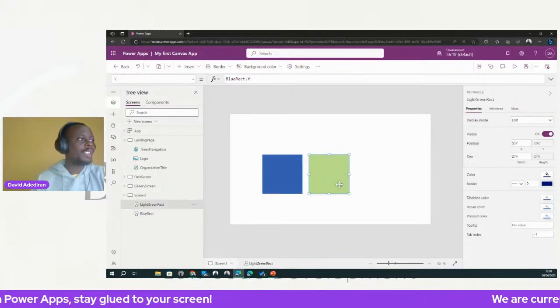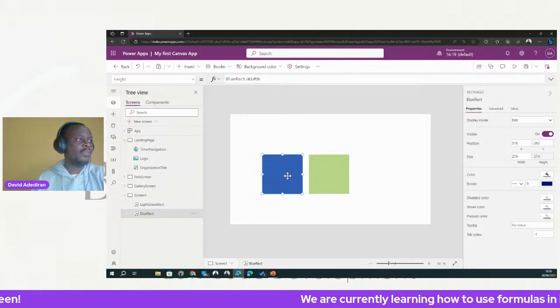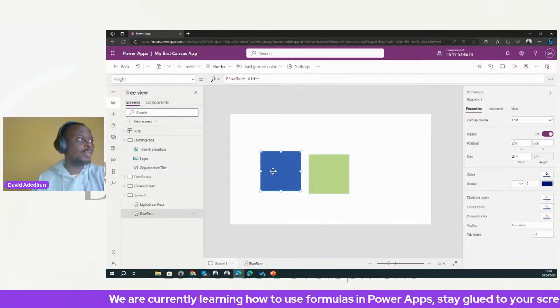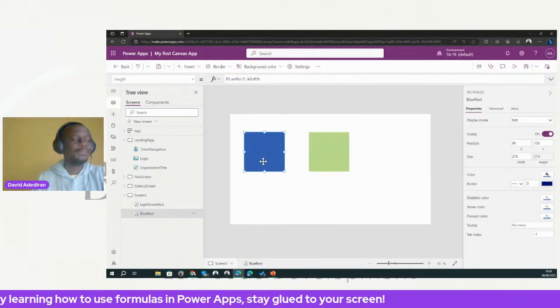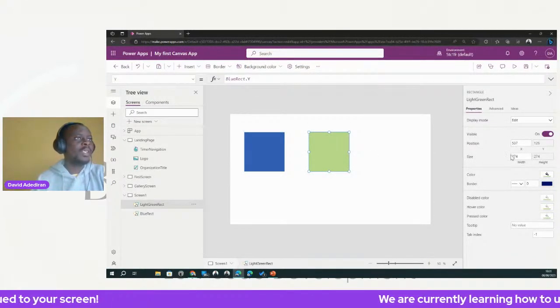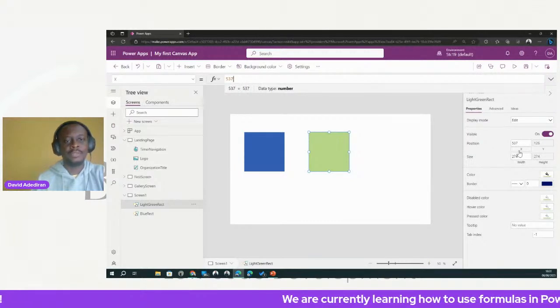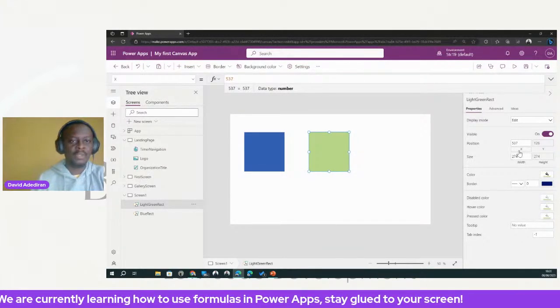So now I want to make sure it's always at the side, right? Because if I take it to this angle here, it would go up with it, but the distance between them would be wider, right? So I want to make sure that it's always close to it, maybe exactly by the side. So how can we do that? We can go to the X property too. Again, we need to reference the blue rectangle here.